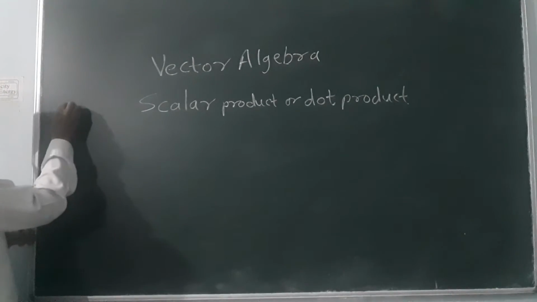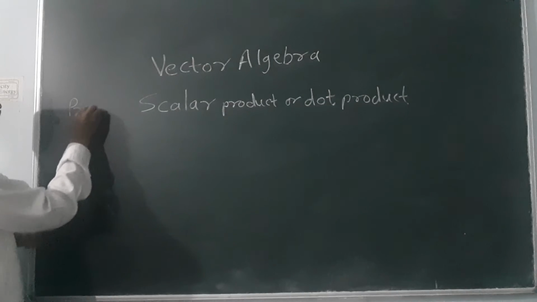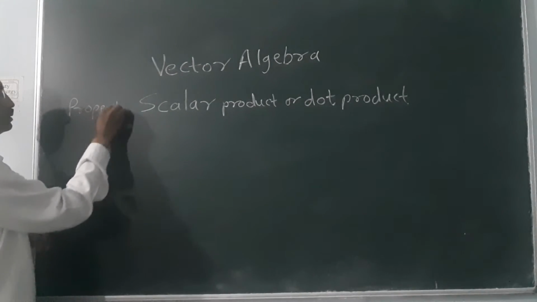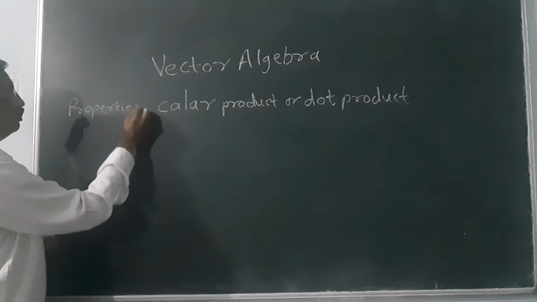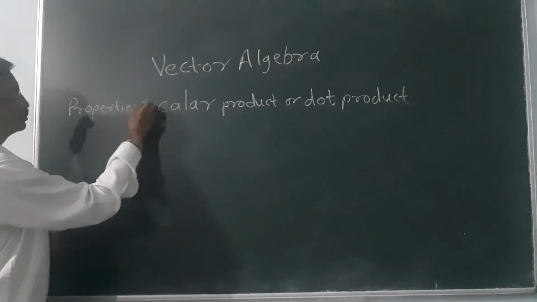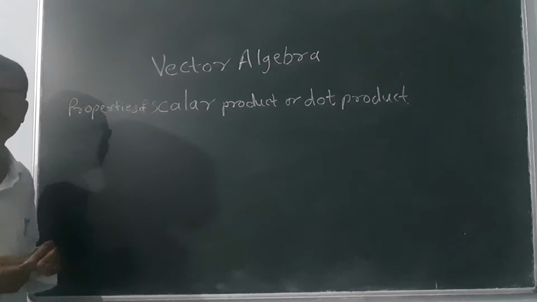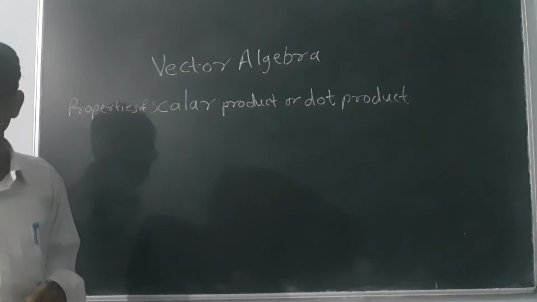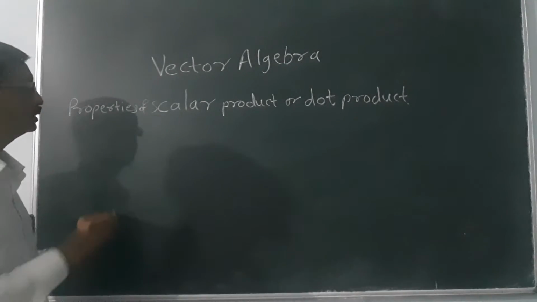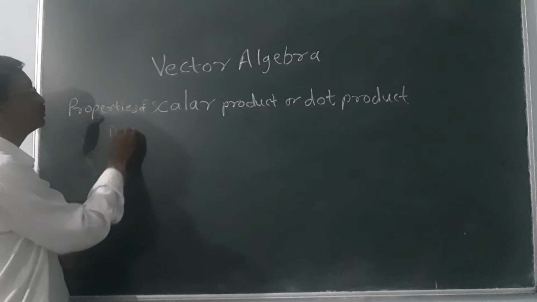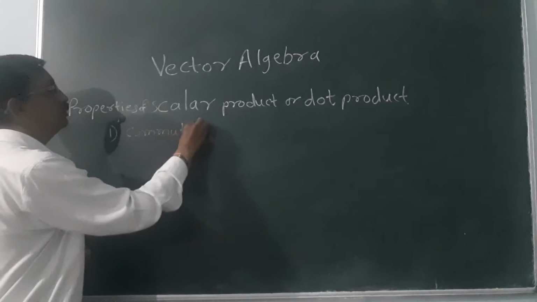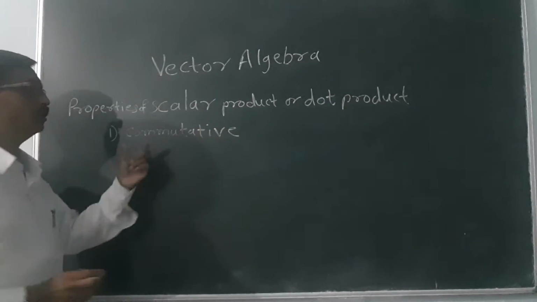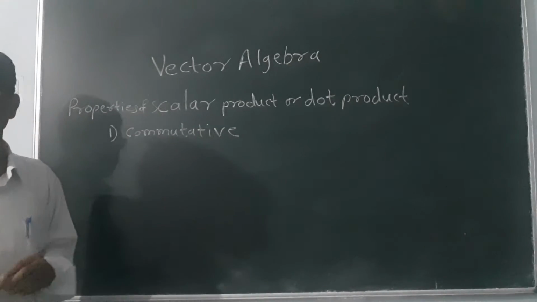So the properties of scalar product or dot product. The first property is the commutative property of scalar product or dot product.